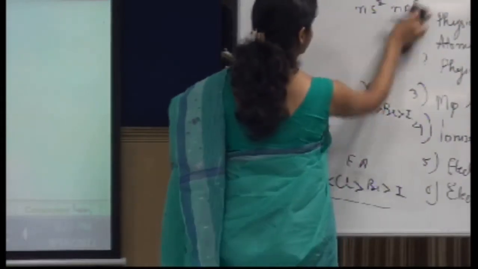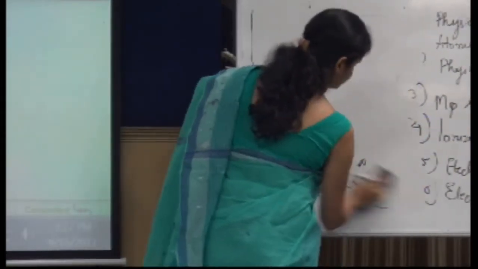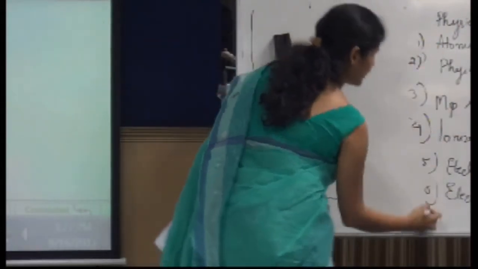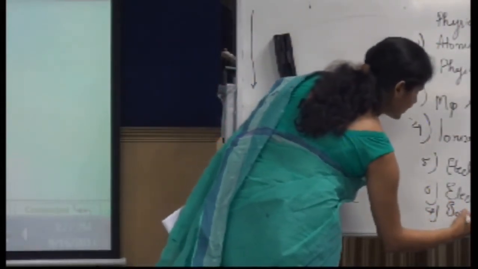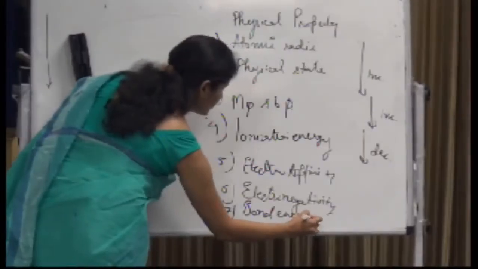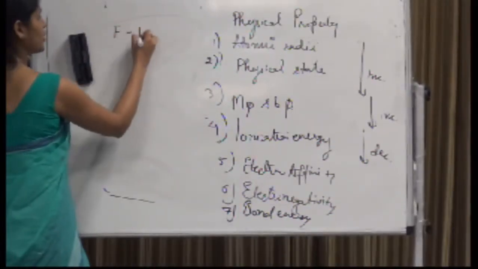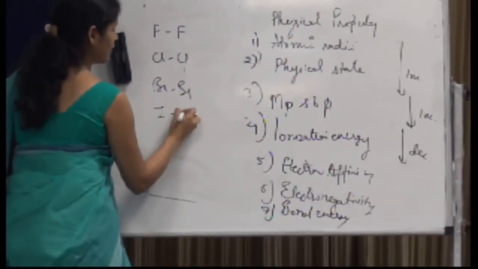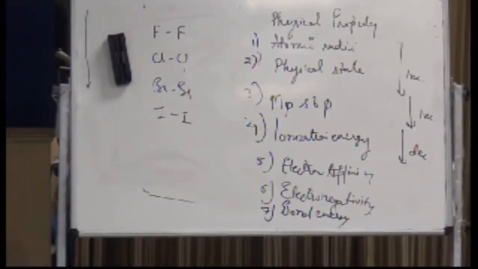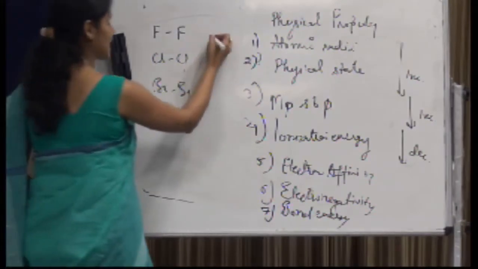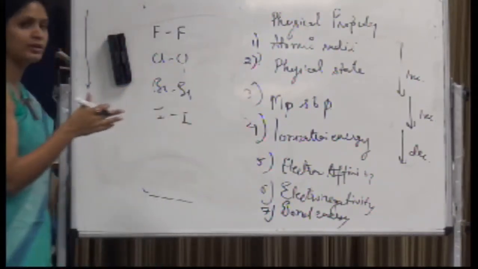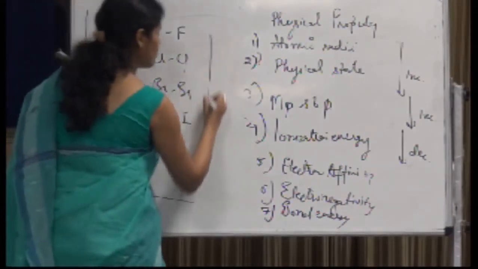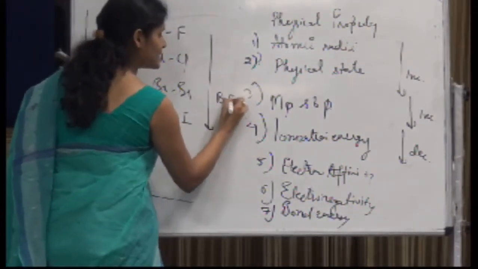What about the bond energy? Again, if I talk about fluorine, chlorine, bromine and iodine, down the group what is happening? Size is increasing and hence the intermolecular attraction forces are decreasing, and hence actually the bond energy should decrease down the group.